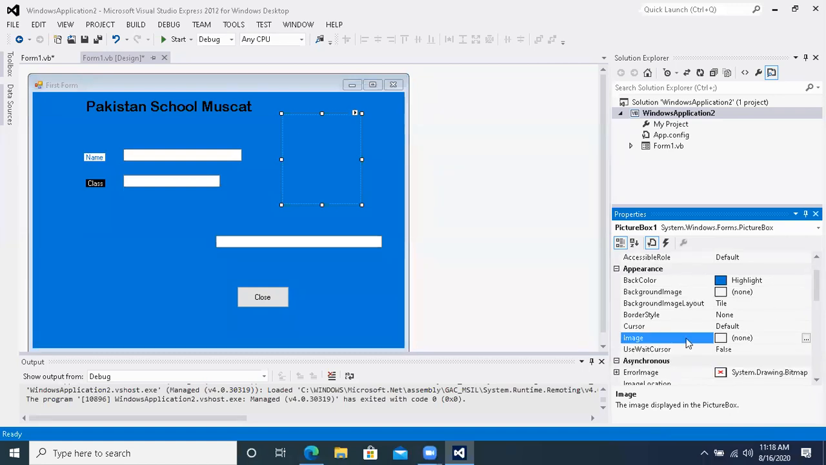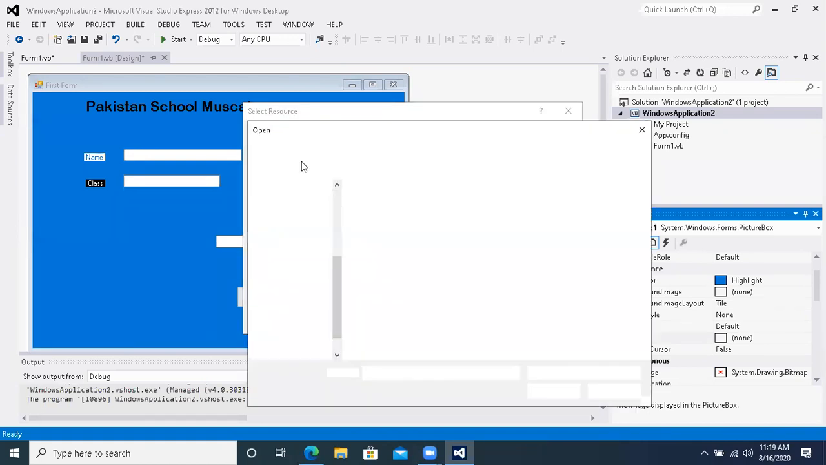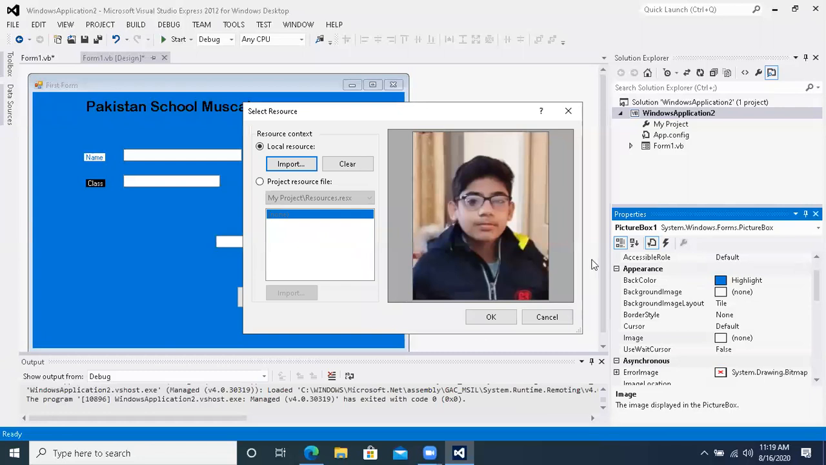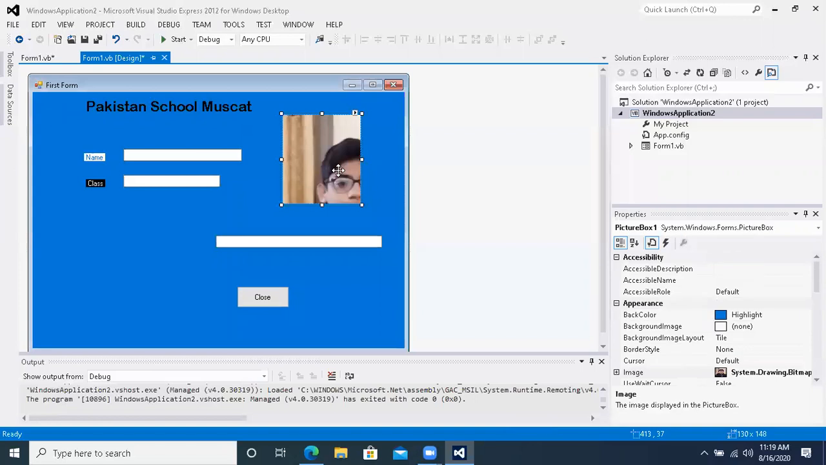This option, the image option. This is the most important option of the picture box. Now from here you can insert a picture in it. Click on it, bring the picture. Where can you bring the picture from? It says project resources or local resources. If you want local resources, you will go to the import button and find some picture from your computer. For example, I take this picture. I click OK. Okay? The picture is now in my picture box.